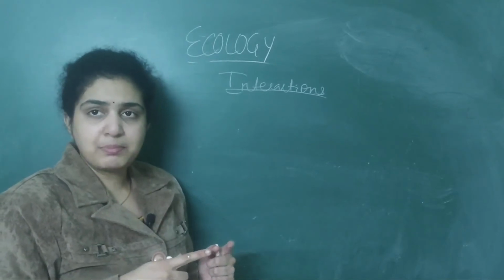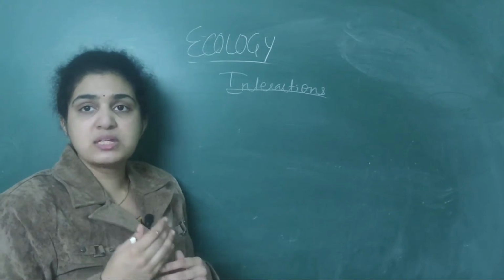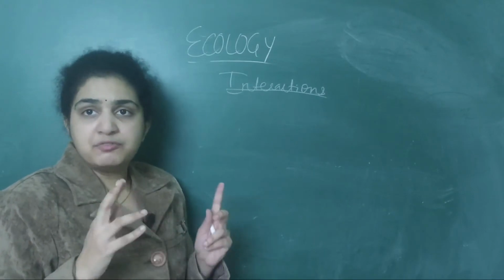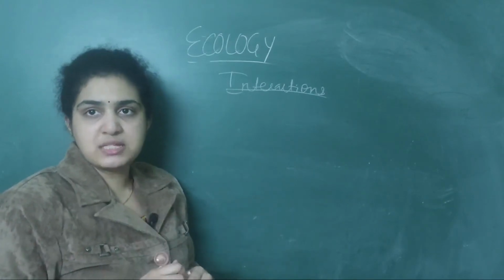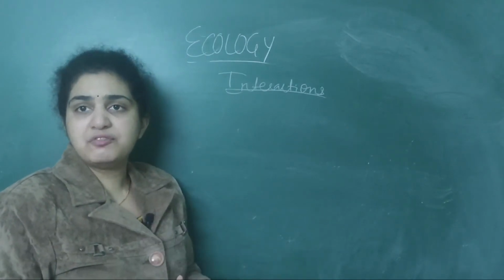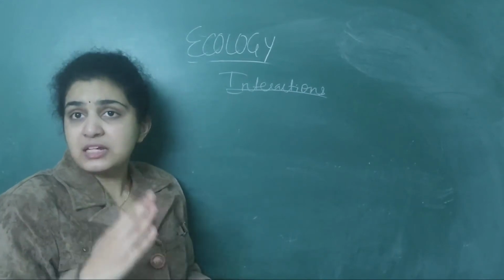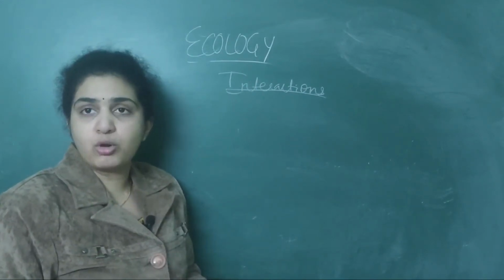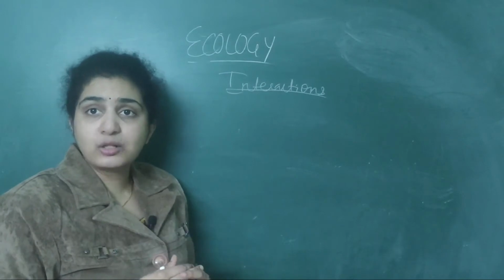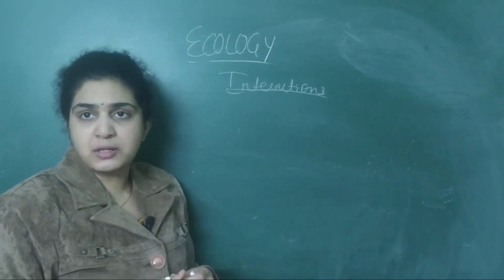The next example is resource partitioning. It was given by MacArthur. If two people are fighting for the same food, and they share the food, both will be benefited. Then competition won't be there between the two. That is the best thing to follow. So MacArthur is the scientist who gave resource partitioning.